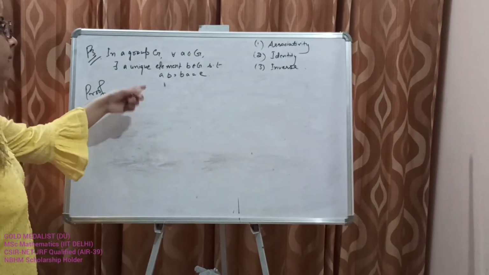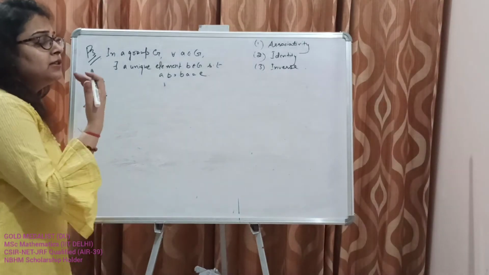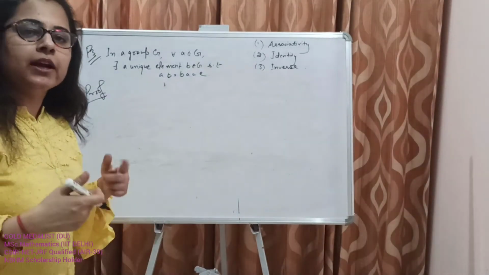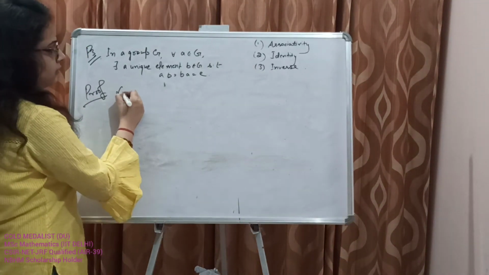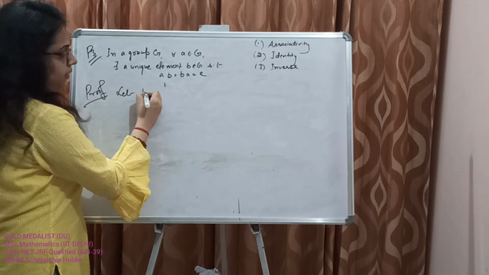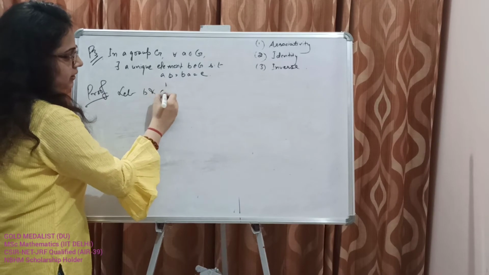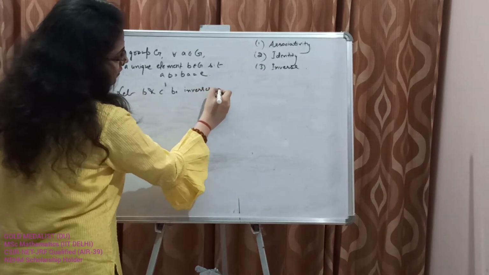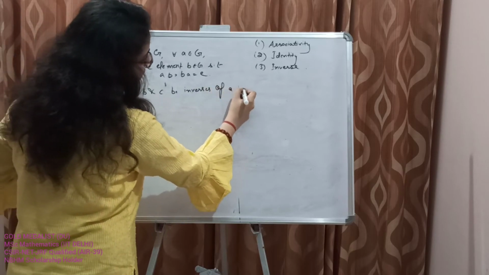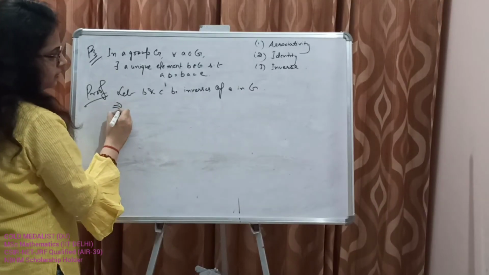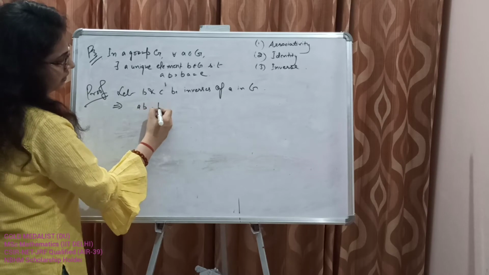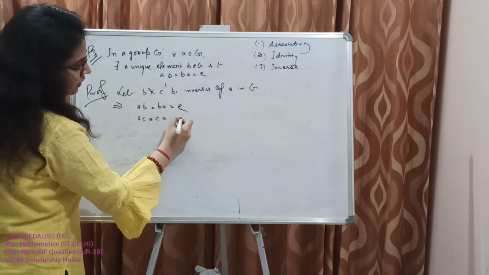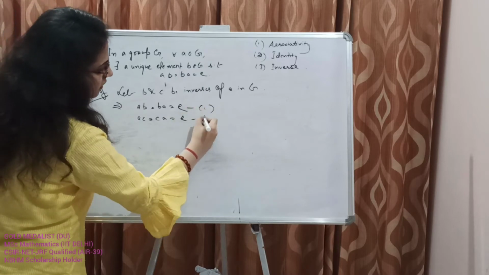Since this is a group, we know that at least one inverse exists. We will show that there is exactly one inverse. So let B and C be inverses of A in G. This implies AB is equal to BA is equal to E, and AC is equal to CA is equal to E. This is 1, this is 2.